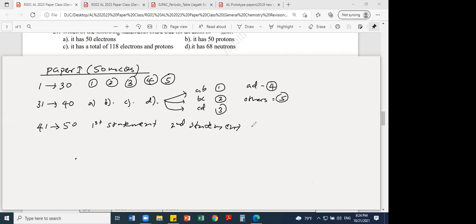And for the statement questions: if the first one is correct, the second one is correct and explains it, then the answer is first.